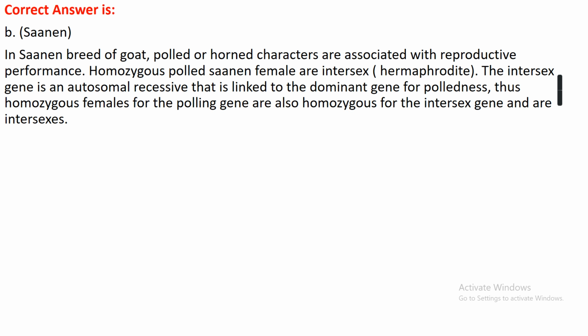Actually, homozygous polled Saanen females are intersex, that is hermaphrodite. The intersex gene is an autosomal recessive that is linked to the dominant gene for polledness. Thus, homozygous females for the polledness gene are also homozygous for the intersex gene. So, those animals are intersex.